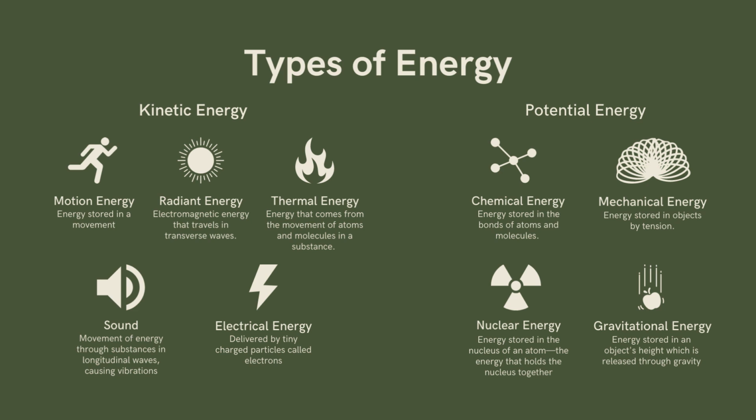Under kinetic energy, we have five types. First is motion energy. Energy stored in a movement.